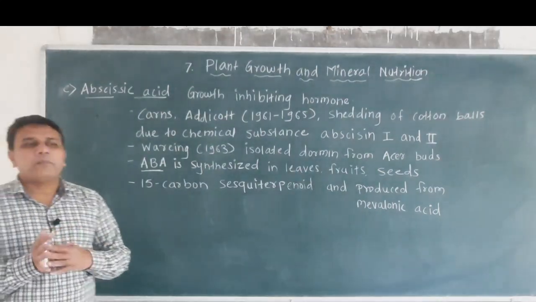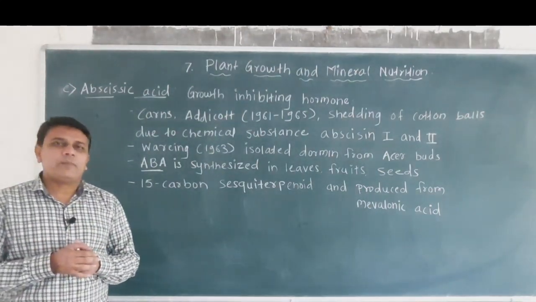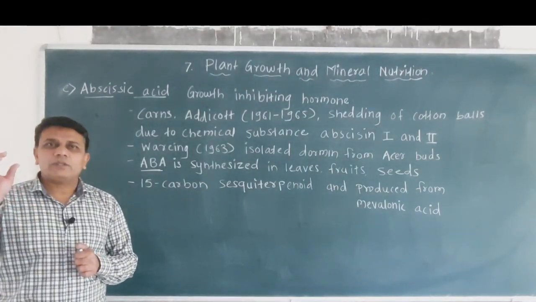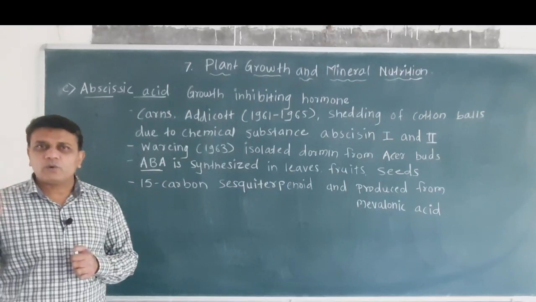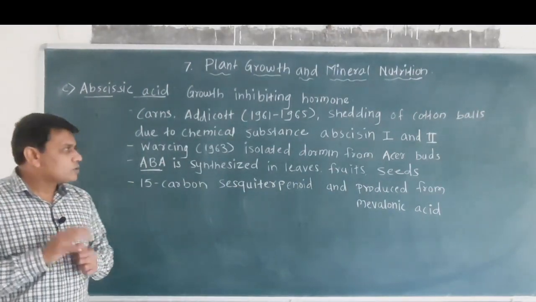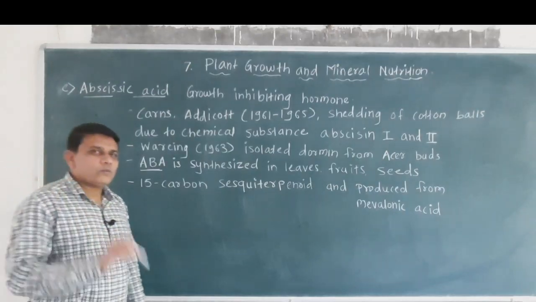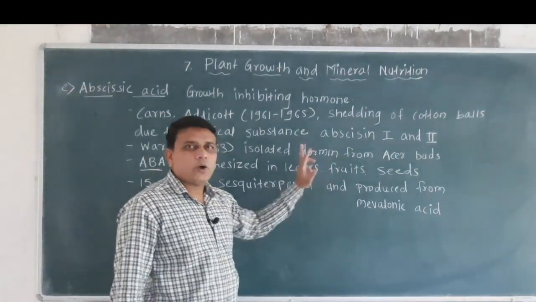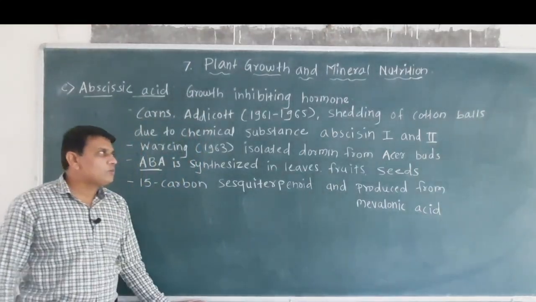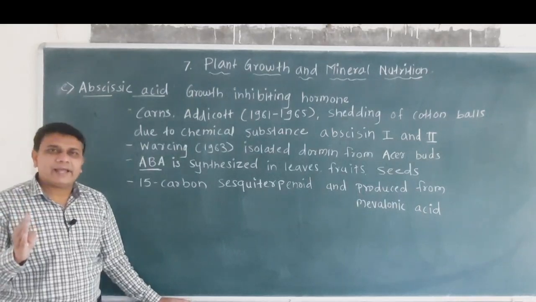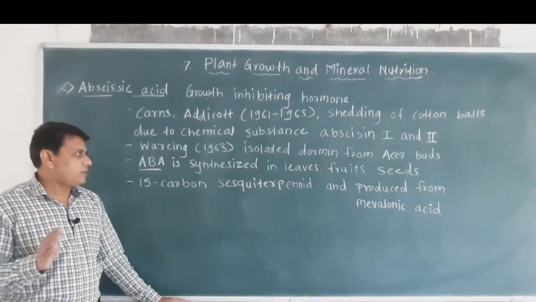Now you know that bud dormancy is a phenomenon in which the growth of the bud is slowed down or stopped. So the growth was stopped due to the substance dormin. Later on the two substances were named abscisic acid.